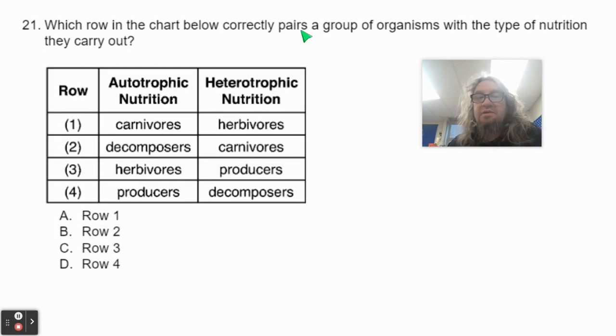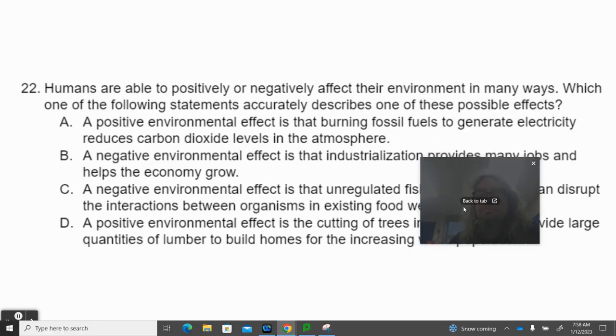21. Which row in the chart correctly pairs a group of organisms with the type of nutrition they carry out? Is it row 1, carnivores are autotrophs, herbivores are heterotrophs? Is it row 2, decomposers are autotrophs, carnivores are heterotrophs? Is it row 3, herbivores are autotrophs, carnivores are heterotrophs? Or is it row 4, producers are autotrophs, decomposers are heterotrophs? A, B, C, D. Well, it's long.